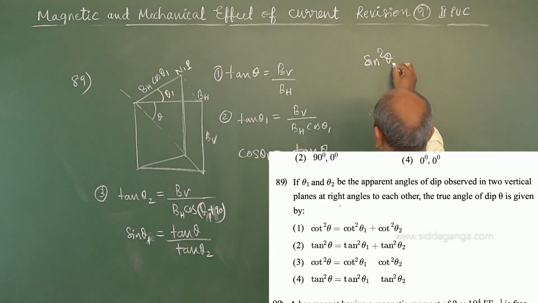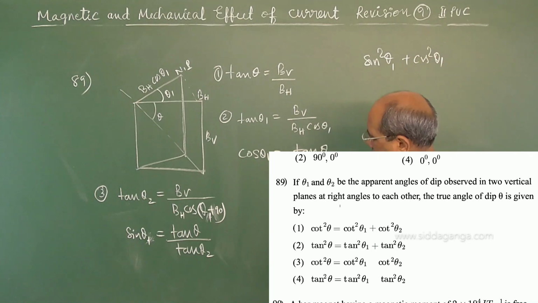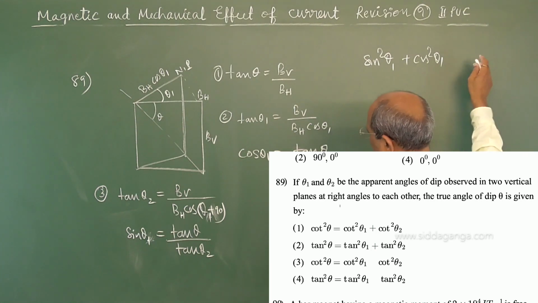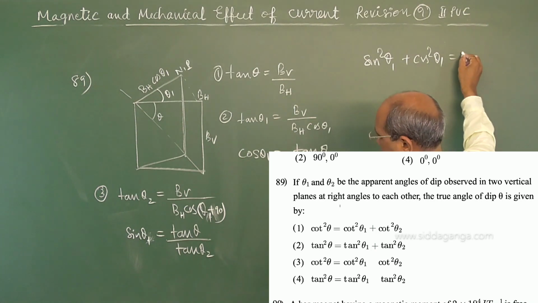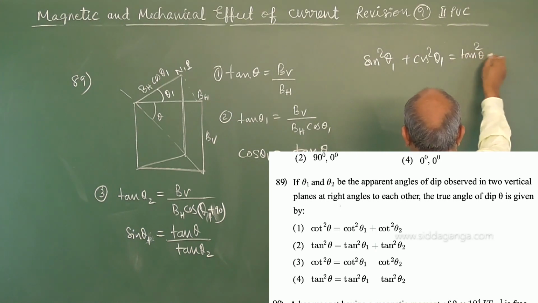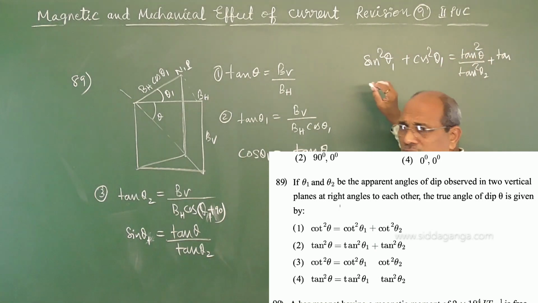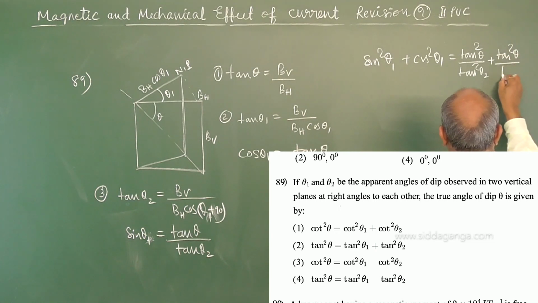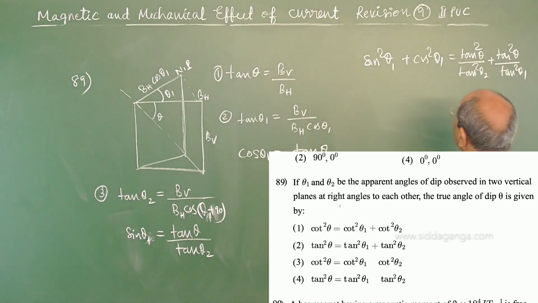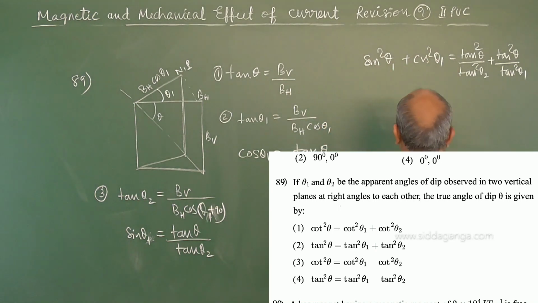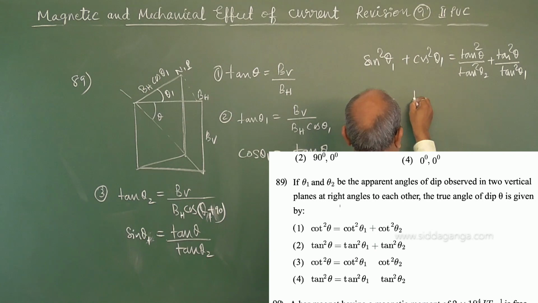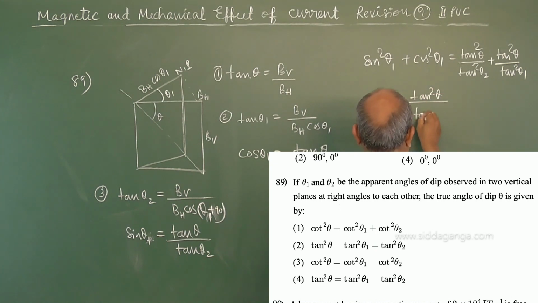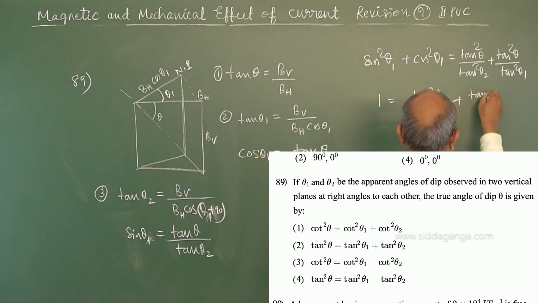And therefore sin square theta 1 plus cos square theta 1 is equal to tan square theta by tan square theta 2 plus tan square theta by tan square theta 1. Cos square theta 1 plus sin square theta 1 is 1. Therefore 1 is equal to tan square theta by tan square theta 2 plus tan square theta by tan square theta 1.